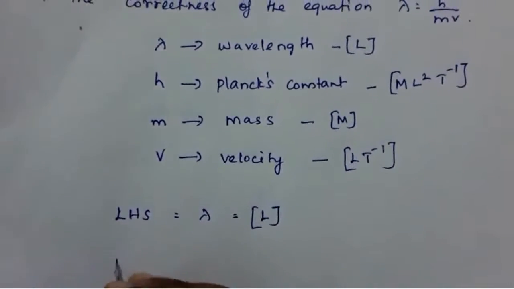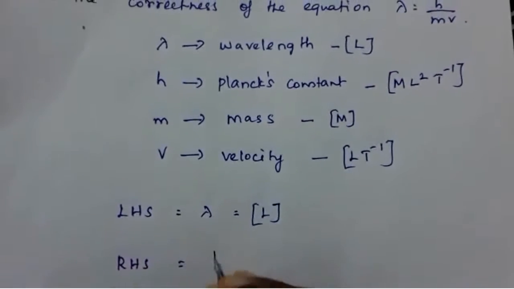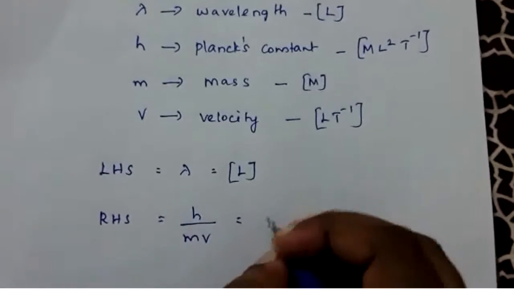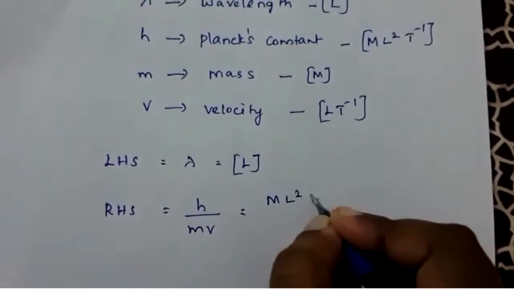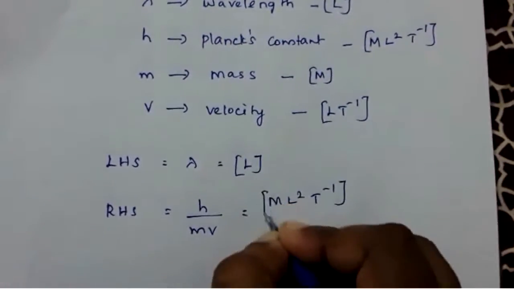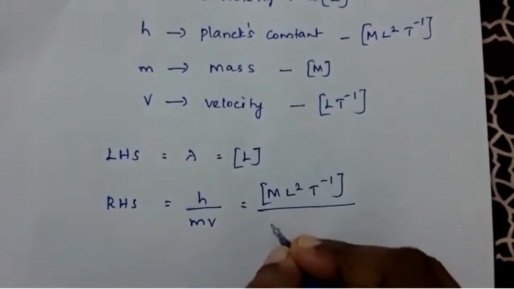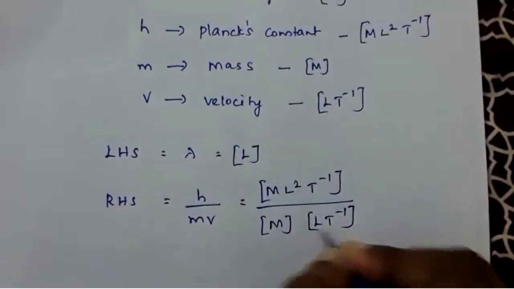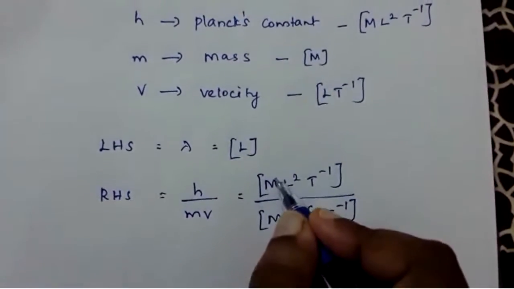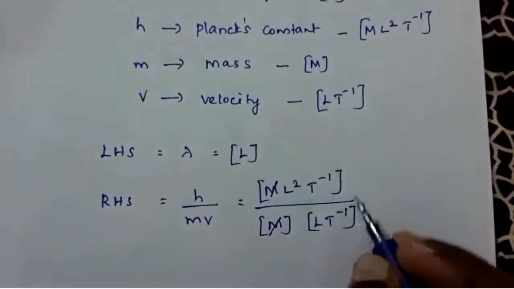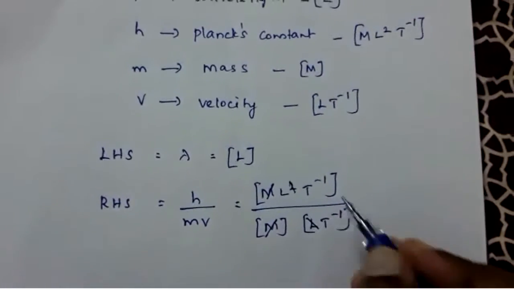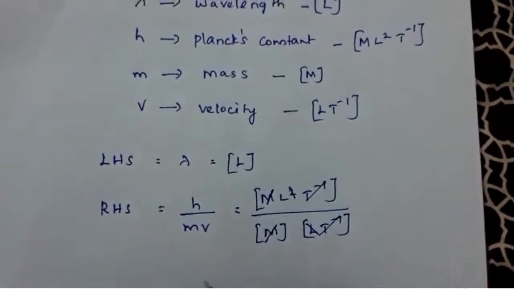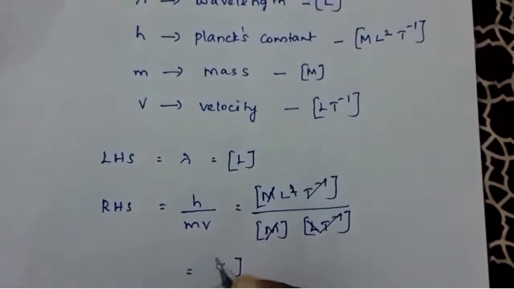Now I'll take the right hand side of the equation, that is h by mv. Applying the dimensions here, ML square T raised to minus 1 by, for mass it is M, for velocity it is LT raised to minus 1. Now cancelling the like terms, so M and M will get cancelled, one L and another L will get cancelled, T raised to minus 1 and T raised to minus 1 will get cancelled. So the remaining is only L.